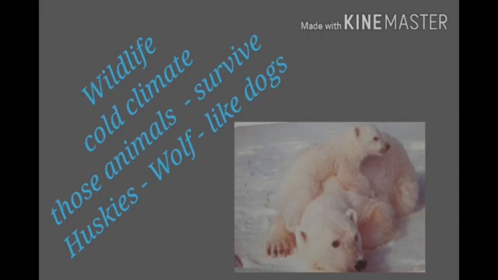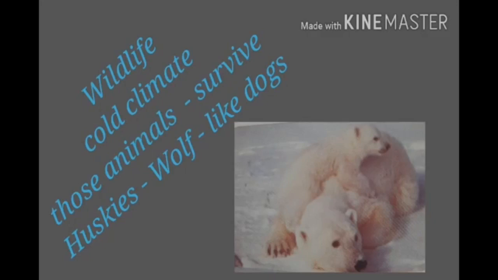Children, the wildlife of Greenland includes only those animals which can survive in the harsh cold climate. The polar bear, reindeer, husky, Arctic fox, muskox, polar hare, seal, and the whale form a part of the wildlife found in this region.